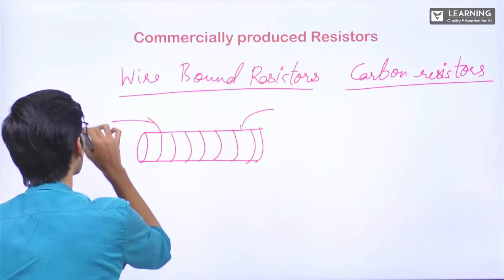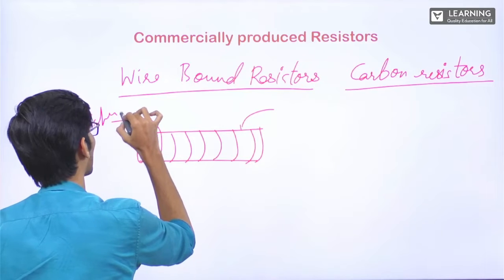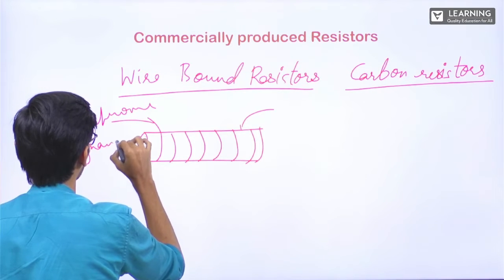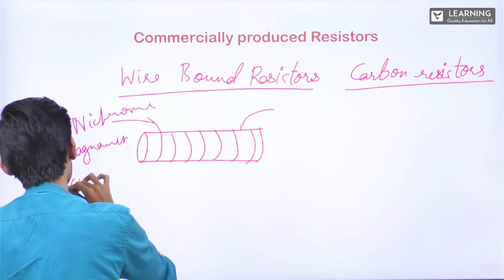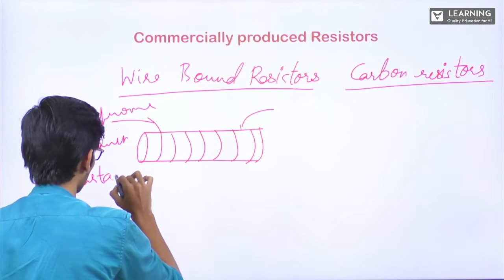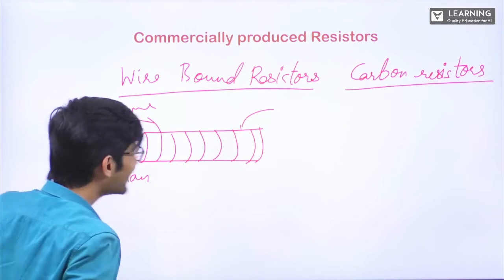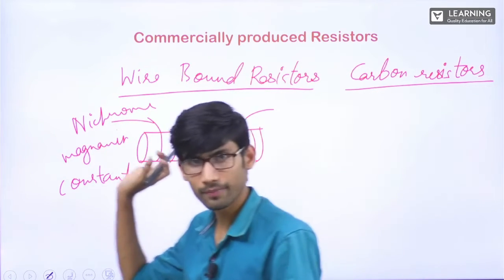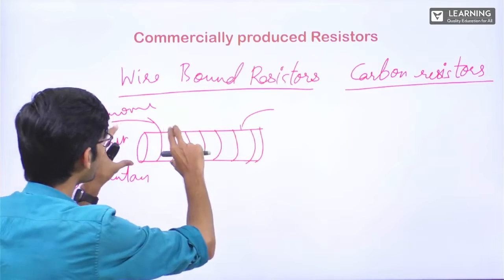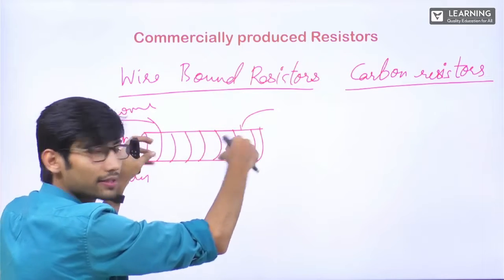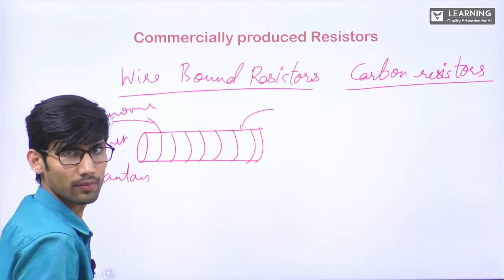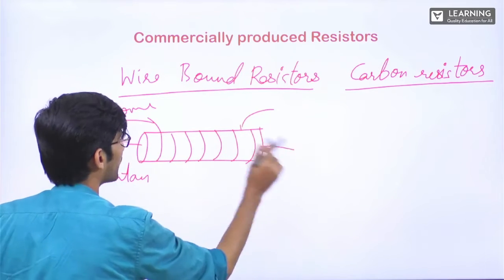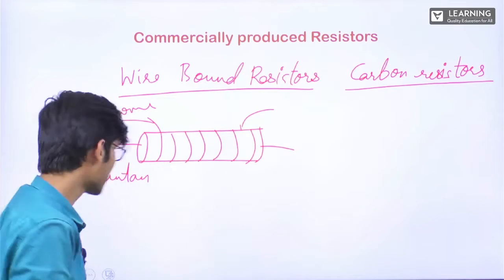It can be nichrome, it can be manganin, it can be constantan, right? Any alloy of similar nature, this wire can be of. Fine. So after this winding, they will cover it with an insulator. After covering, you will get it. The wires will be like this.